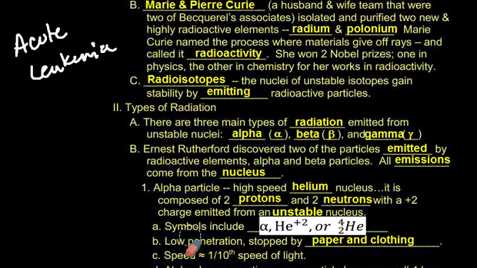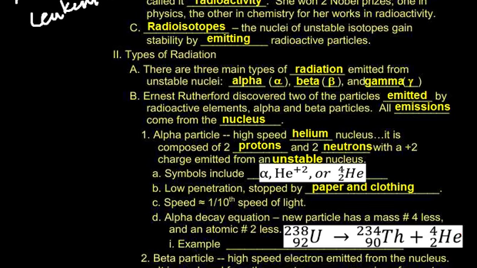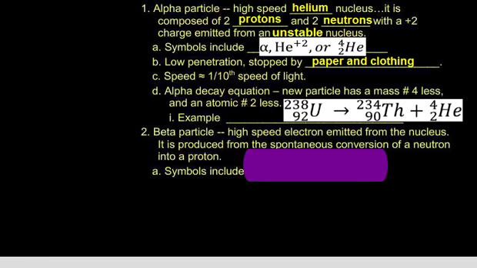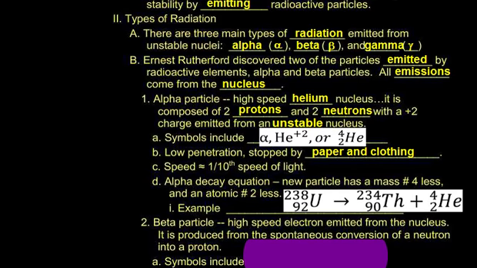The next kind of decay is a beta particle. A beta particle is a high-speed electron emitted from the nucleus. It is produced from the spontaneous conversion of a neutron into a proton. And its symbols include the beta. There's usually a minus there for that, because there is another kind of beta. It's usually beta minus.